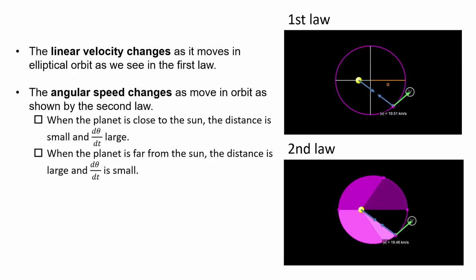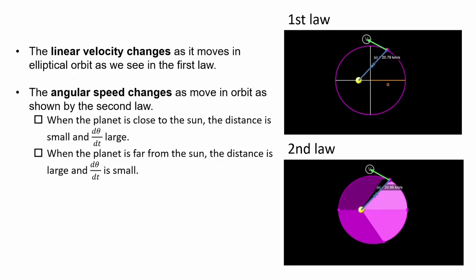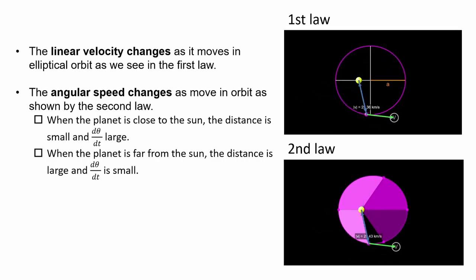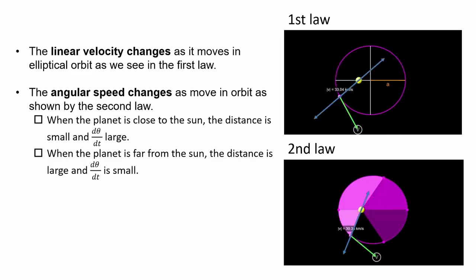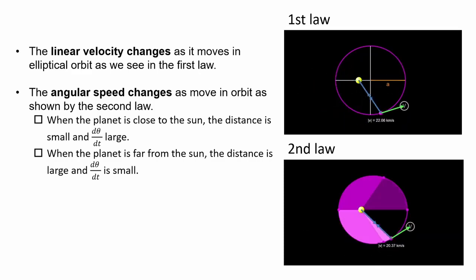Similarly, the angular speed also changes as it moves around the orbit. This can be seen in the figure for the second law. It may sweep out equal areas at all times, but the speed changes when it is closer or farther away from the Sun.